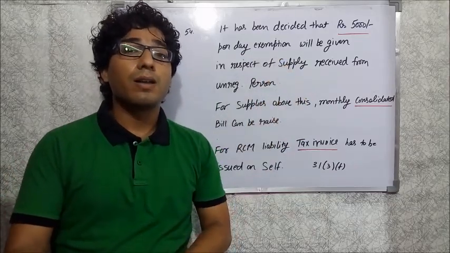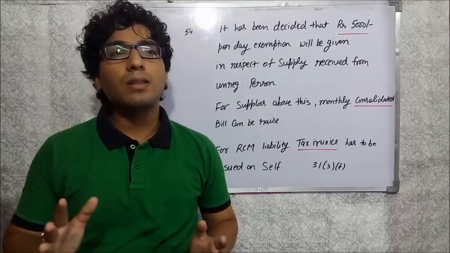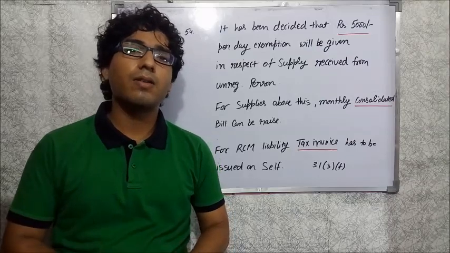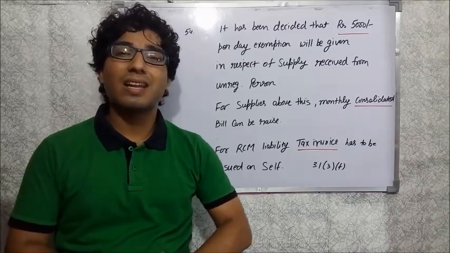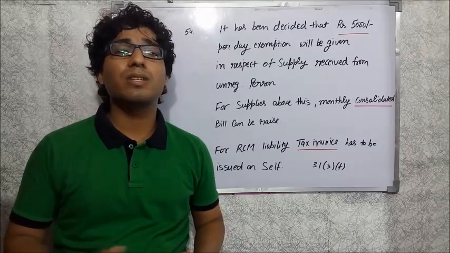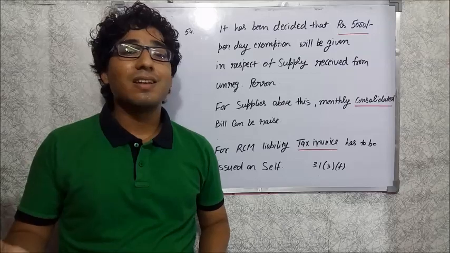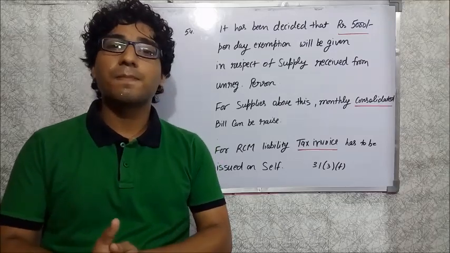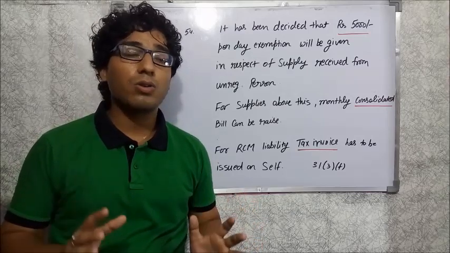So if you receive goods worth, suppose, rupees 3,000 per day from an unregistered person, then you don't need to pay reverse charge on that. And that is also very logical, because it cannot happen that you have to pay reverse charge on every single small item. So that is the answer which they gave on that tweet.